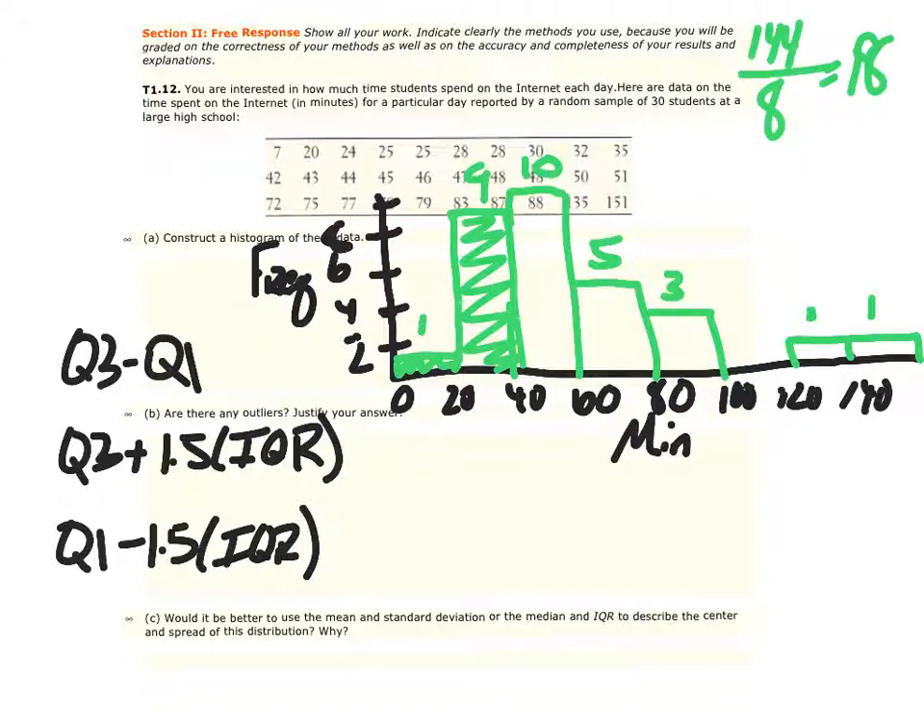So what I would do is you're going to put all this data into your calculator. From that, go ahead, do a one variable statistic on it, and get the value of Q1 and Q3 from the calculator.